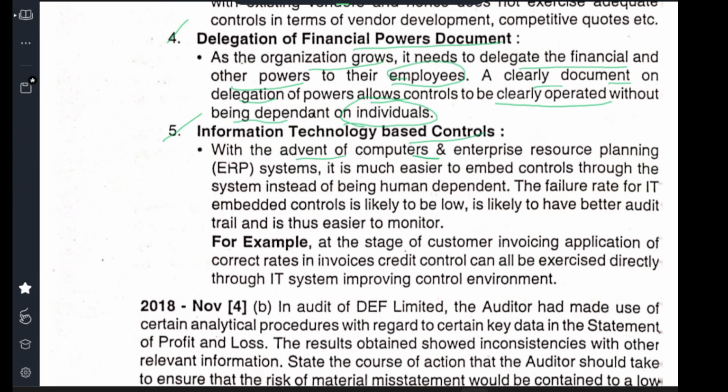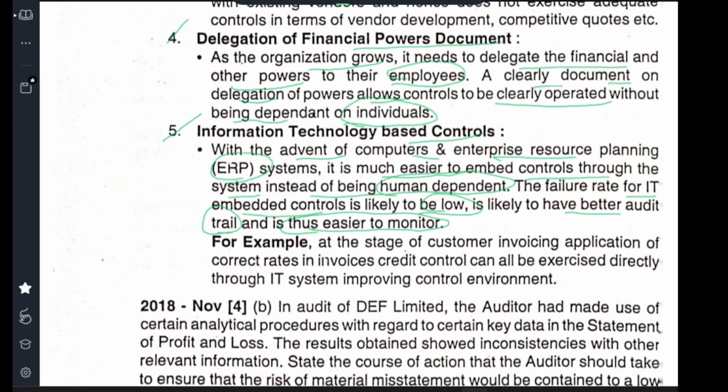Information technology based control. With advanced computers and enterprise resource planning, ERP systems, it is much easier to embed controls through the system. Instead of being human dependent, we can convert everything into software, programs and automation. The failure rate of IT embedded controls is likely to be low, and they are likely to have a better audit trail and thus are easier to monitor. So the audit trail becomes very easy.